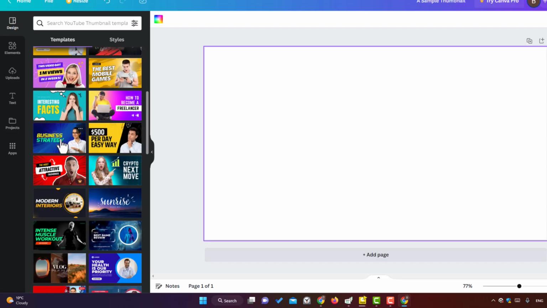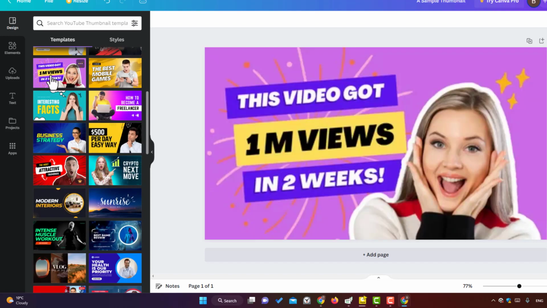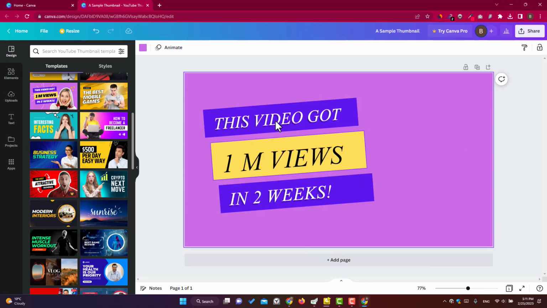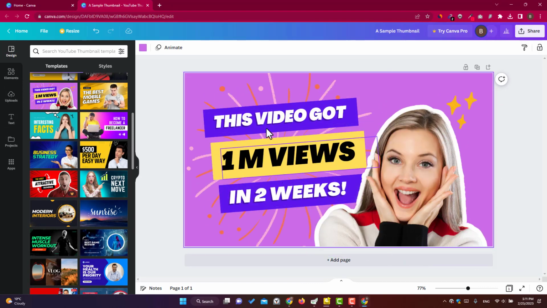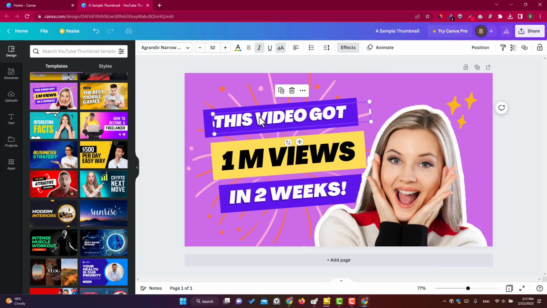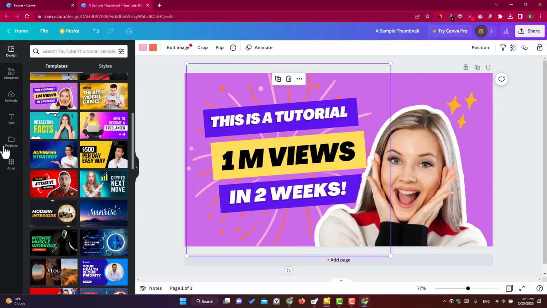Which one do you like? For example, this one. You can edit the texts. You can replace the image if you want, or you can edit the text. You can resize your text from here. You can change your background.